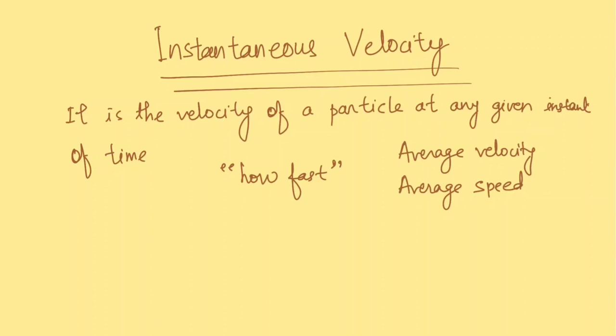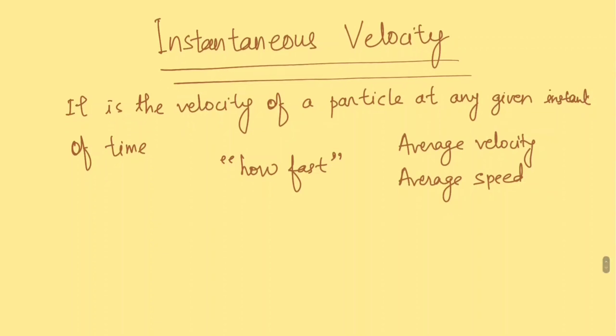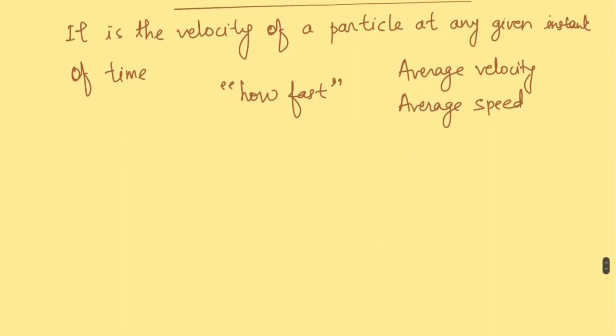Then why do we need another physical parameter like instantaneous velocity which answers how fast? Generally when we ask how fast a particle is moving, we mean how fast that particle is moving at a given instant of time. For example, let us say we are having our discussion in the context of one directional motion.